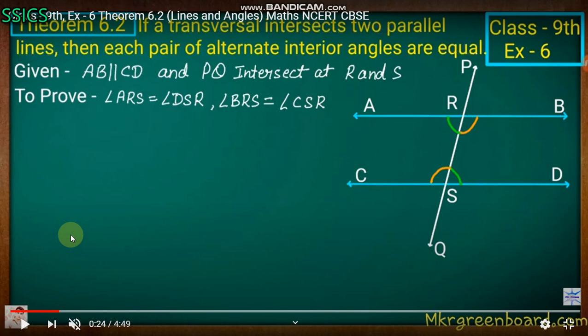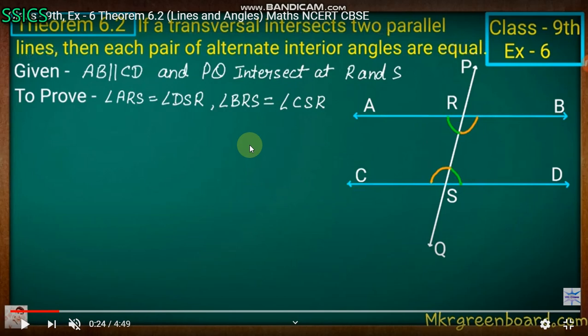So read again. If a transversal intersects, what is a transversal? A transversal refers to a line that passes through two lines lying on the same plane. Here, line PQ passes through lines lying on the same plane. AB and CD are two parallel lines, so PQ is a transversal line. It's cutting them while lying on the same plane. Then we call it a transversal intersecting.